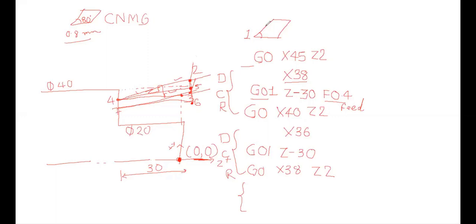Now I want you to prepare the third loop for me. What should I write in here? What should be the X? G01. What should be the Z? G0. What should be the X, and what should be the Z? Fill the blanks.